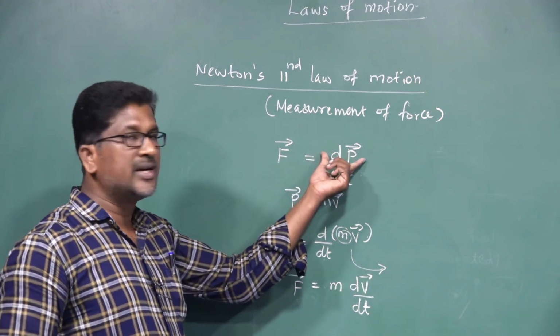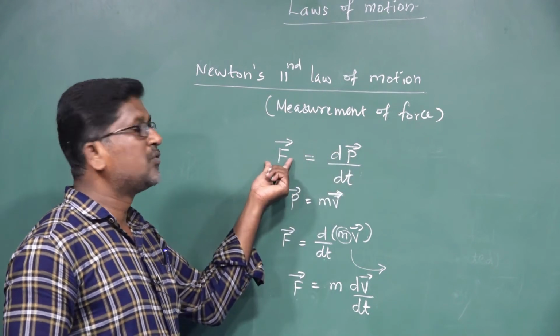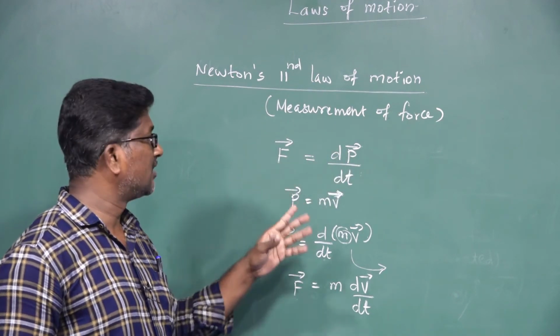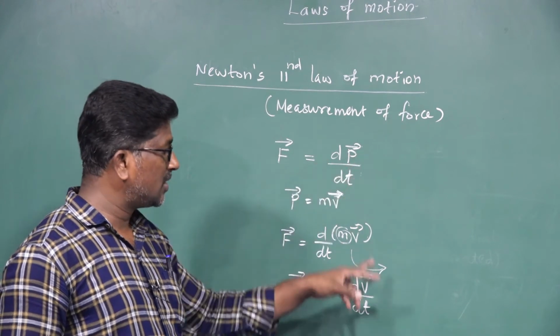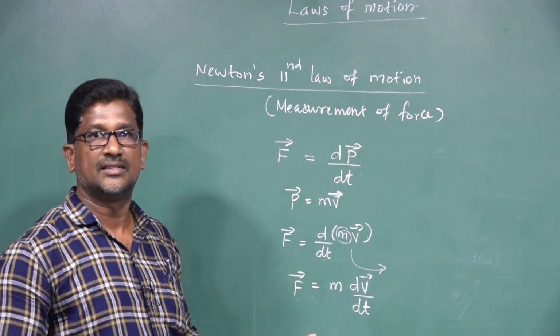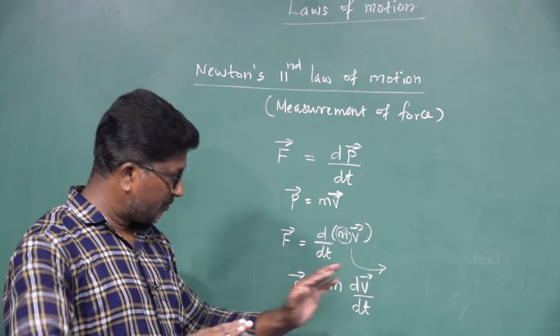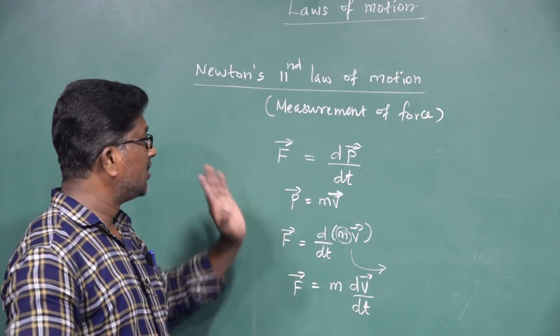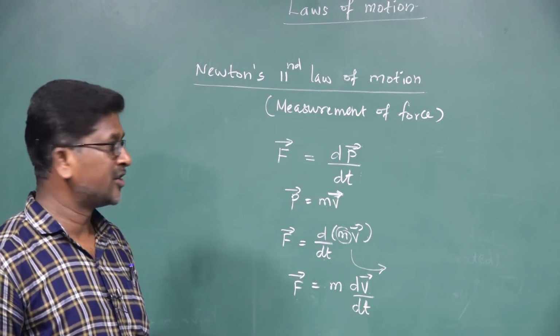The momentum of the body changes only if a force is acting on it. So without force, the momentum and the velocity of the body do not change. Their value will change only if a force is acting on it, right?